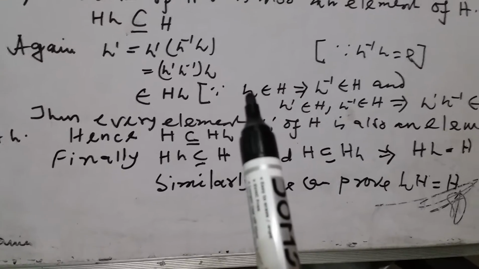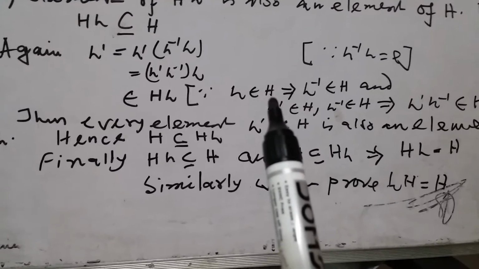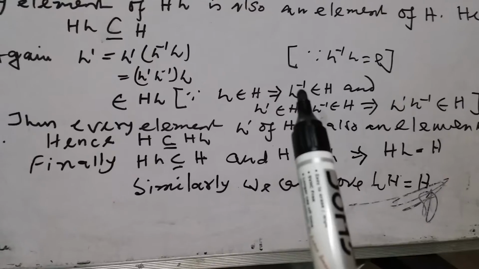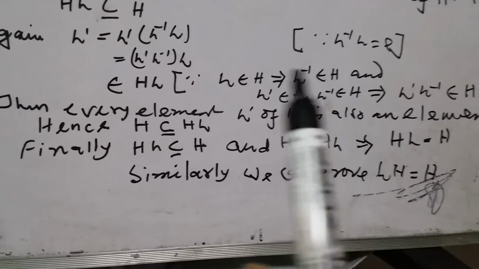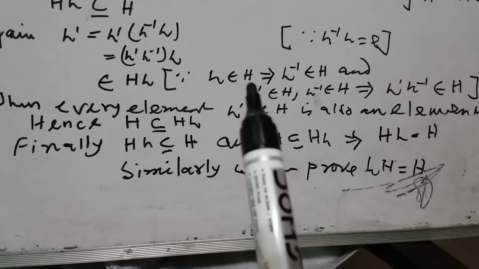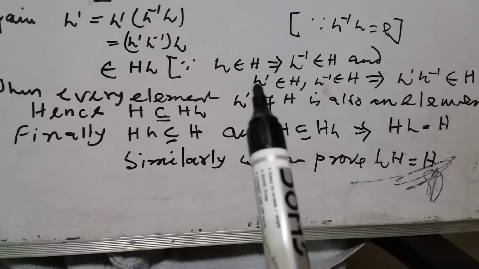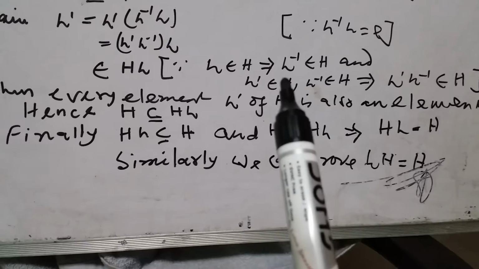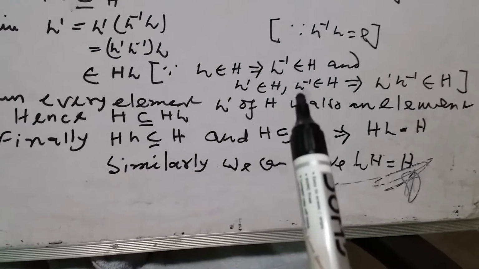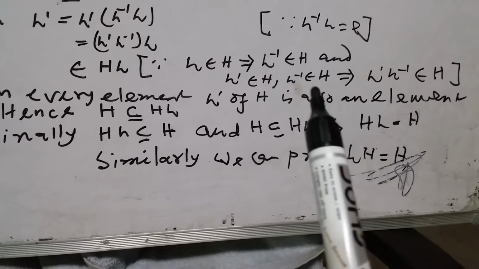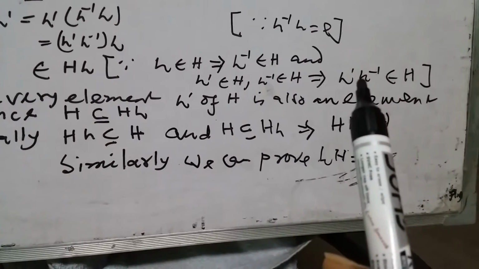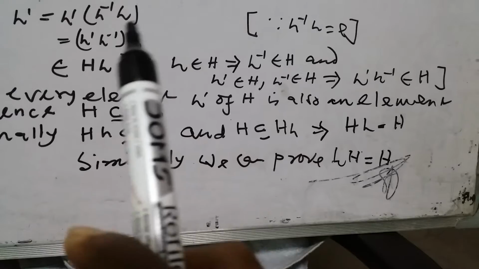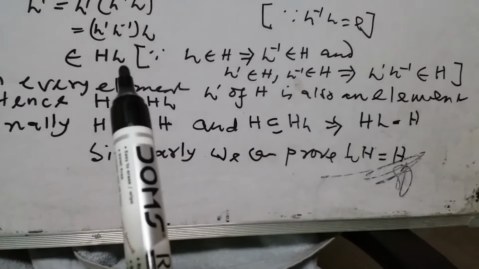Now since h belongs to capital H and h dash belongs to capital H, as this is a subgroup, by the condition of subgroup, h inverse h dash belongs to H. So you can write here capital H.